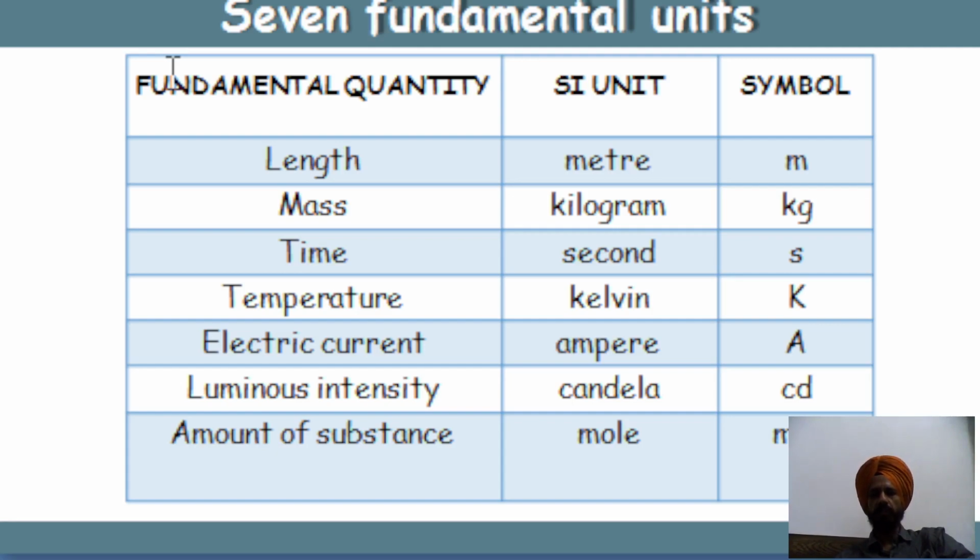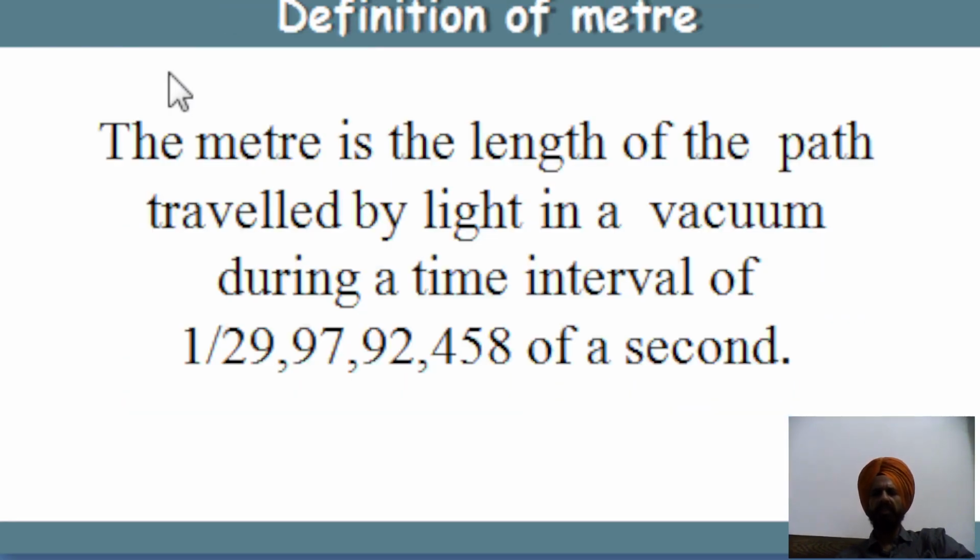Okay, these are very important. Then the definition of meter. What do we mean by meter? Meter is the length of the path traveled by light in a vacuum during the time interval of 1 by 299,792,458 of a second. So this is the time interval. You can see how small it is. So this is the meter.